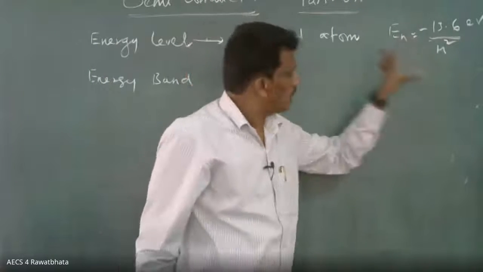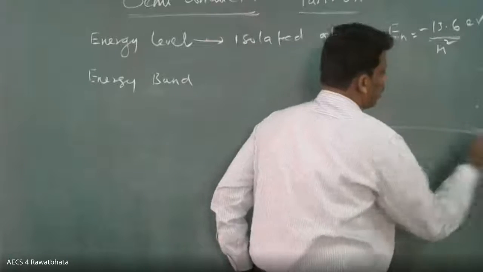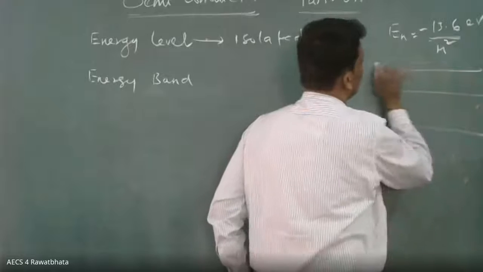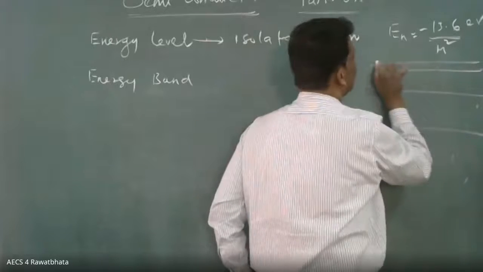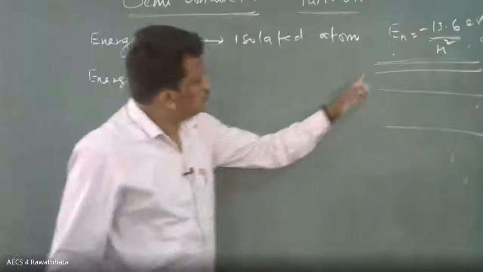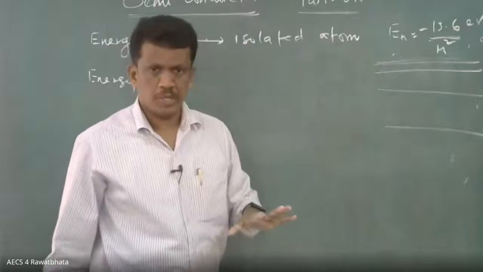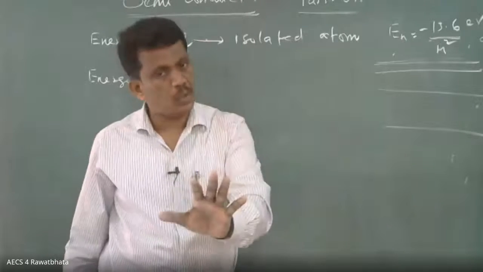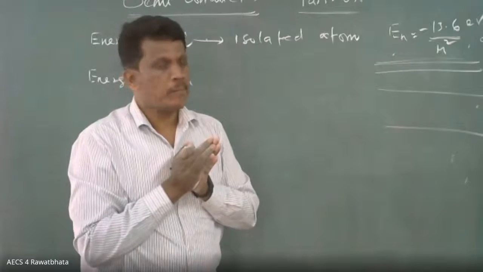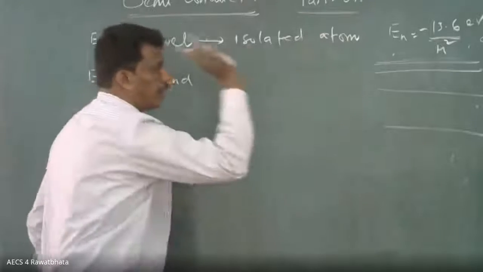You can take n equal to 1, 2, 3, 4, and it will go like that up to n equal to infinity. Here the energy is discrete only, separate. Whatever energy you are getting from the atom is discrete, no doubt. But this is applicable for an isolated atom.